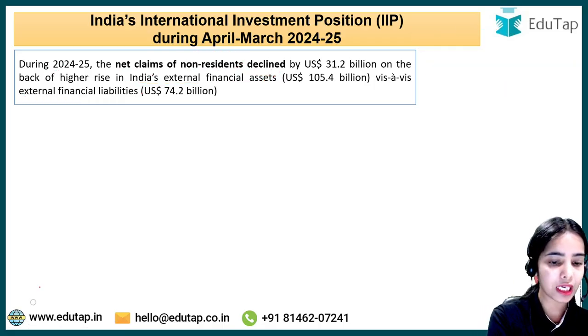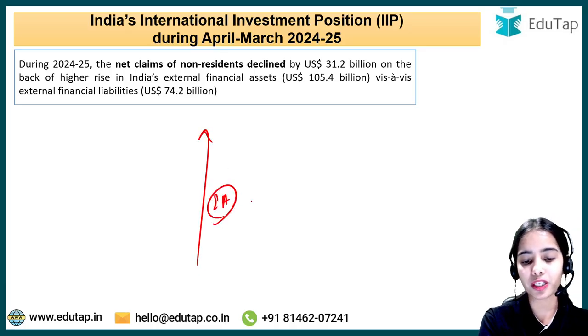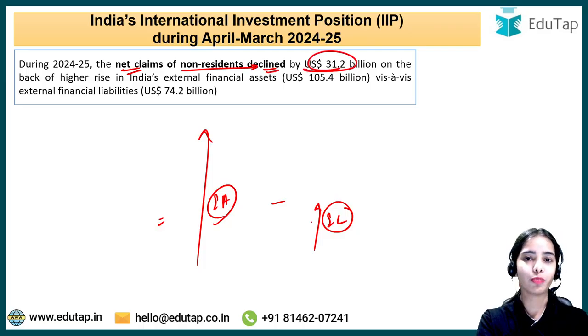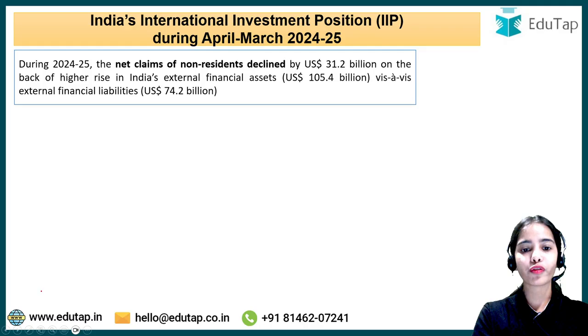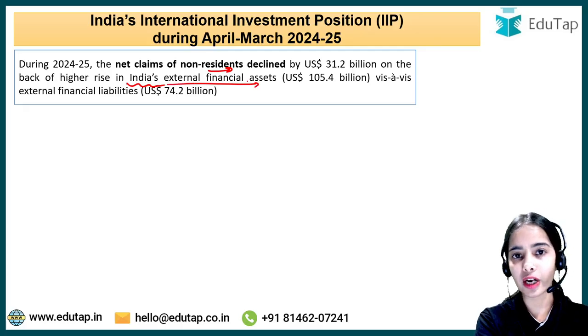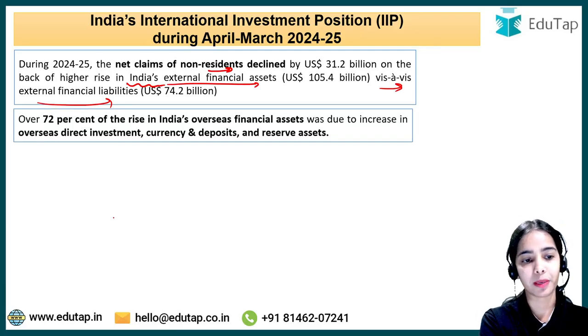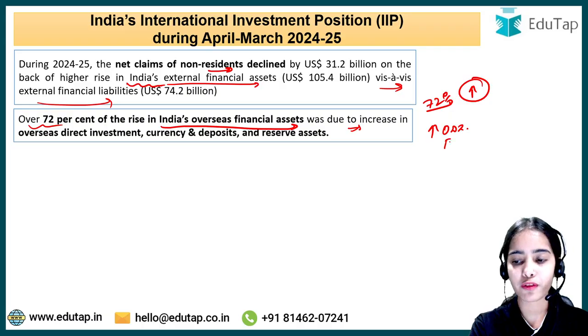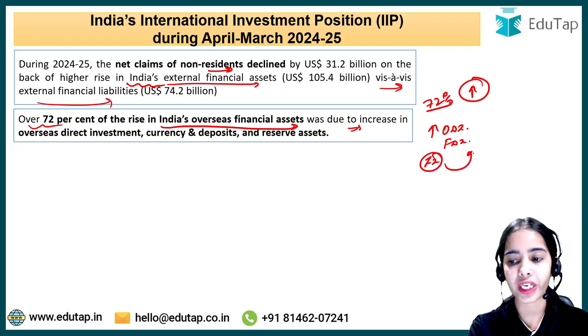Okay, so basically our external assets have increased more than the external liabilities, due to which the net claims of non-residents have declined by $31.2 billion. So basically the net claim of non-residents has declined because of the higher increase in India's external financial assets as compared to the external financial liabilities. Over 72% of the increase that we have seen in India's overseas financial assets was due to the increase in overseas direct investment, that is the foreign direct investment that the Indian investors are doing in other countries.